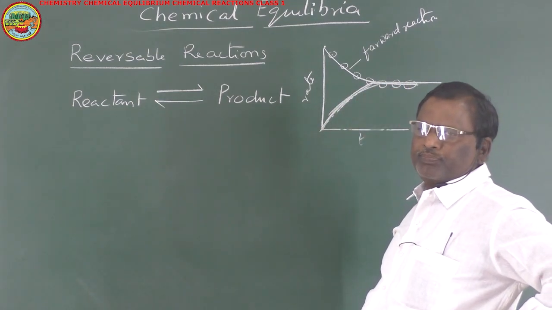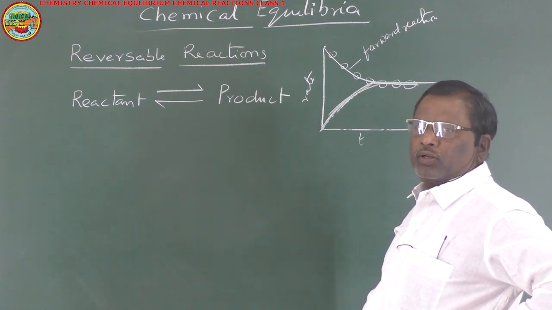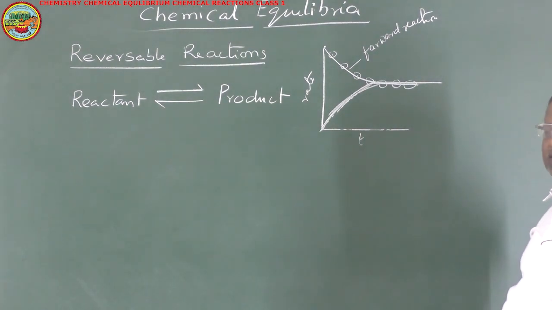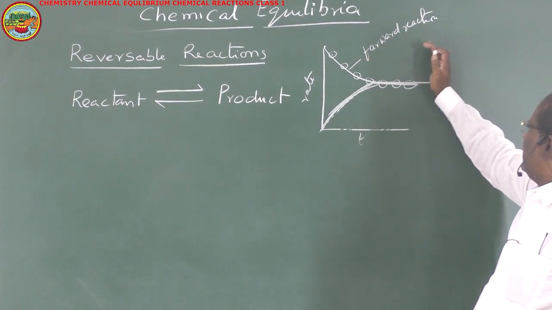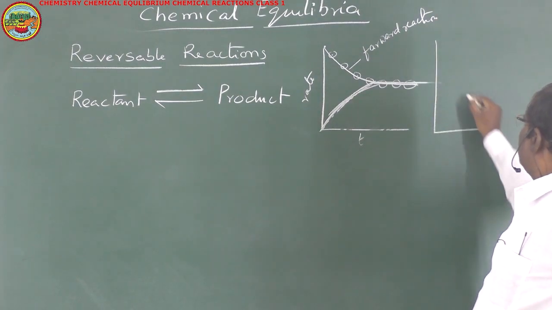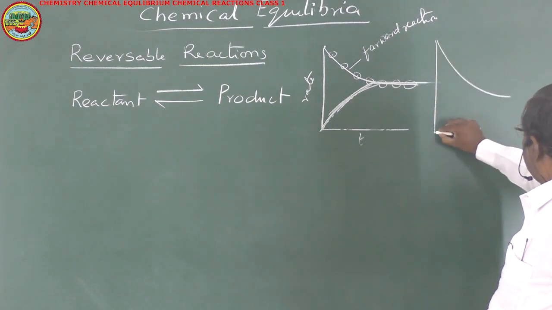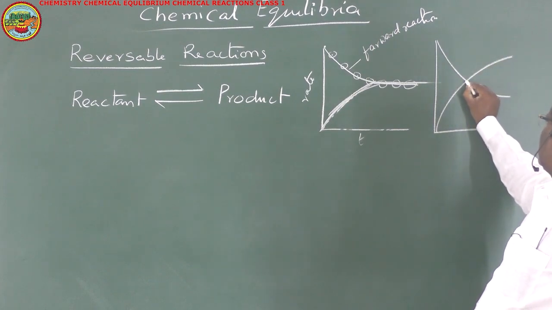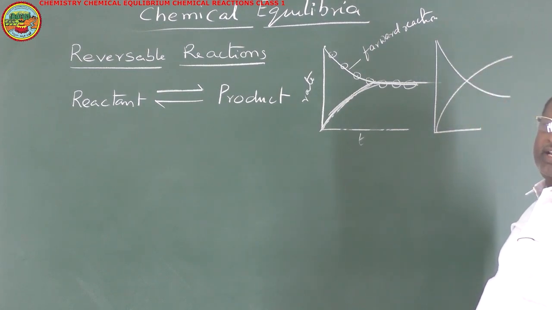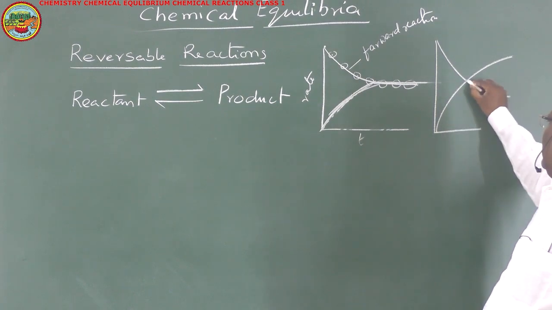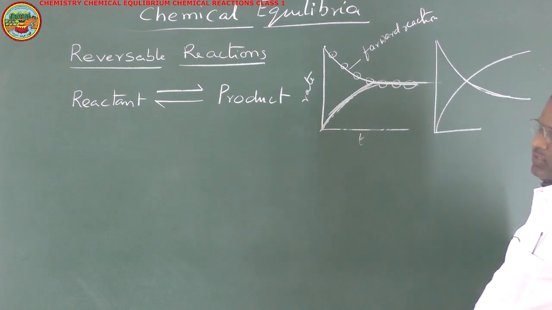equilibrium state. For example, if the reacting species are gases and it was not conducted in a closed vessel, in such cases the curves will be like this. That means only at a certain point are the rates of the forward and backward reactions equal, but later it will be like this and like this.